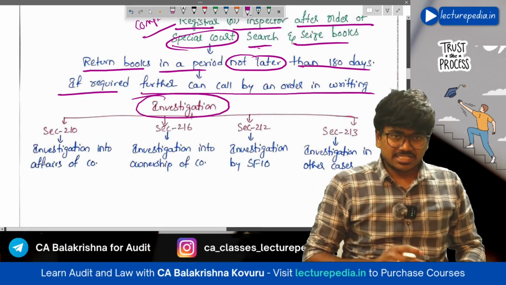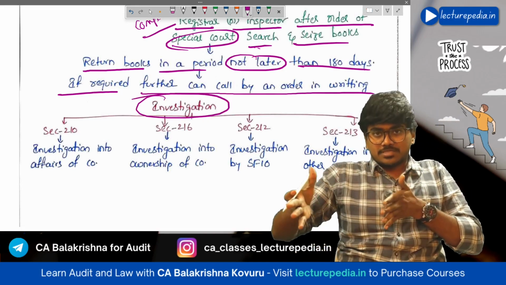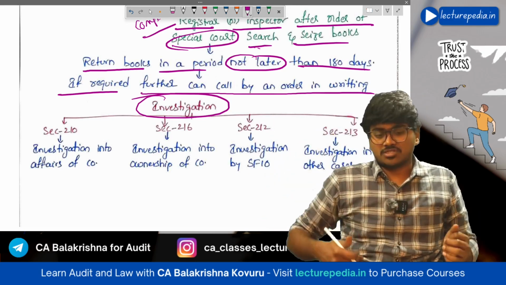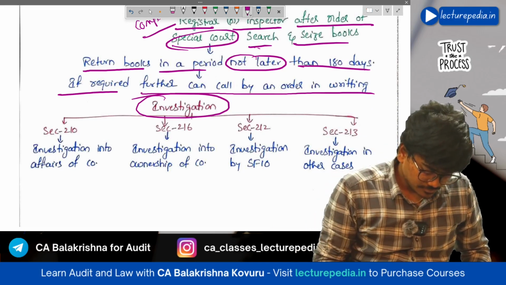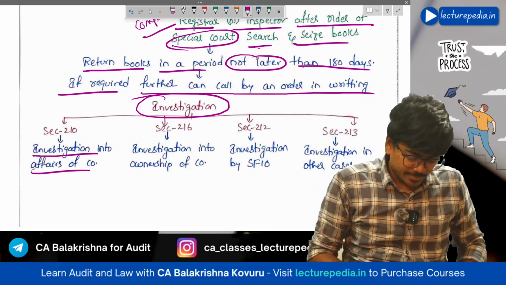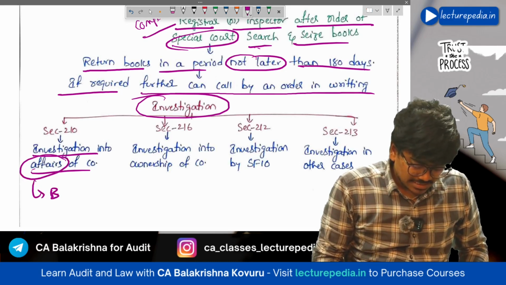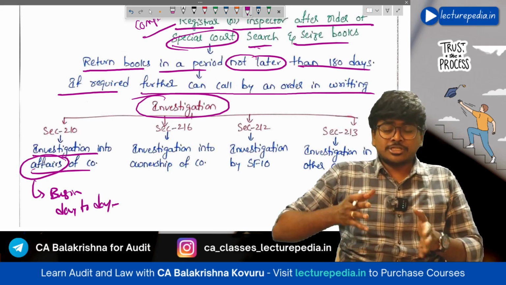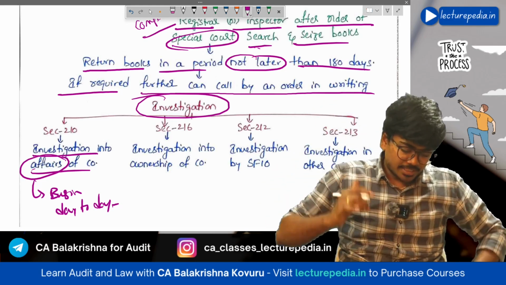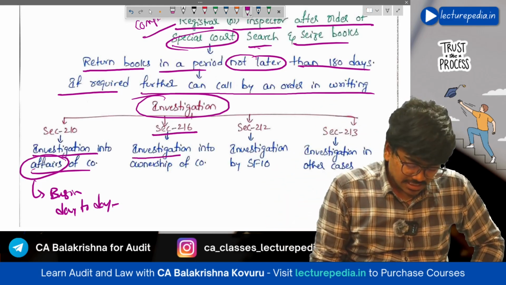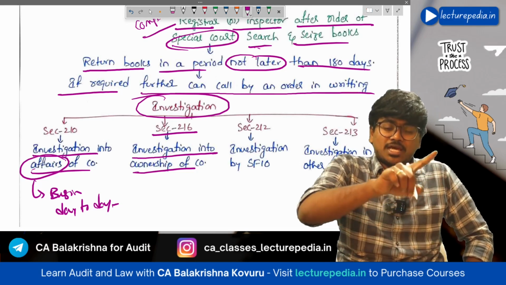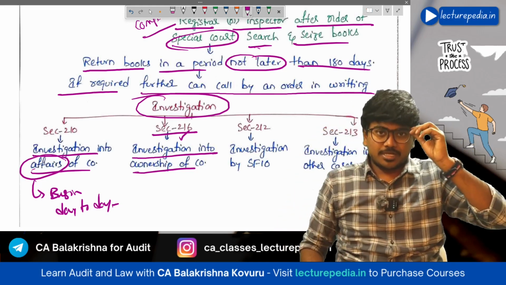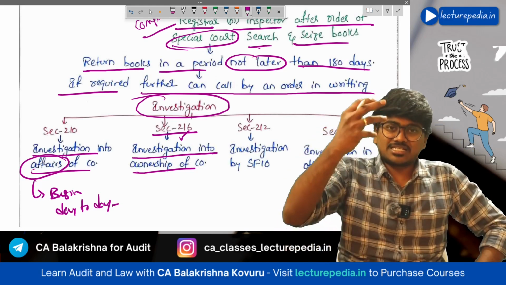Now, investigation can be of four types as per this chapter. We will be discussing these four types of investigations in four sections. First of all, investigation into affairs of the company. Affairs means business activities or day-to-day activities of the company. Section 210 deals with investigation into affairs of the company. Section 216 deals with investigation into ownership of the company. In section 216 you will identify the real owner of the company.